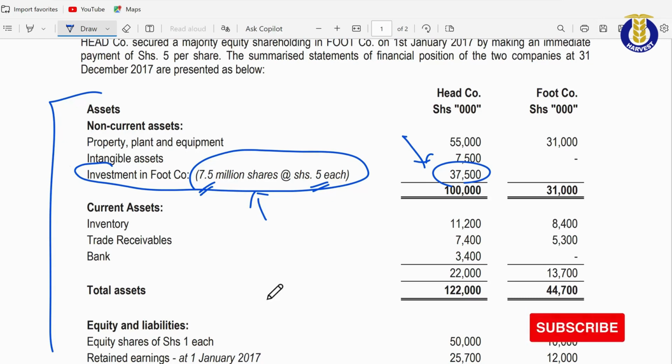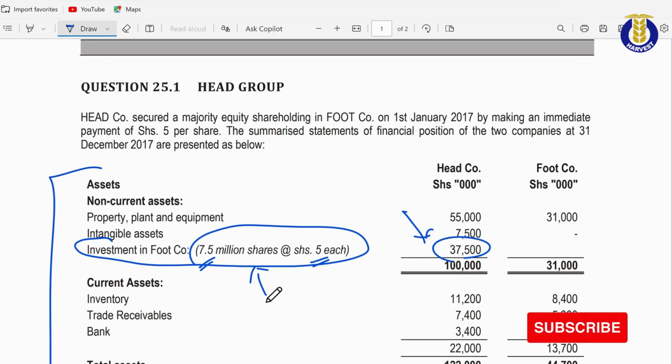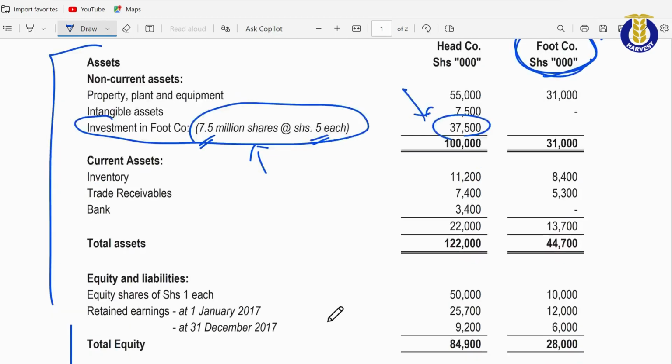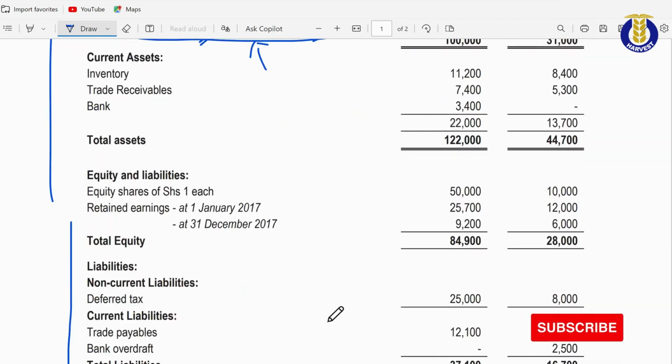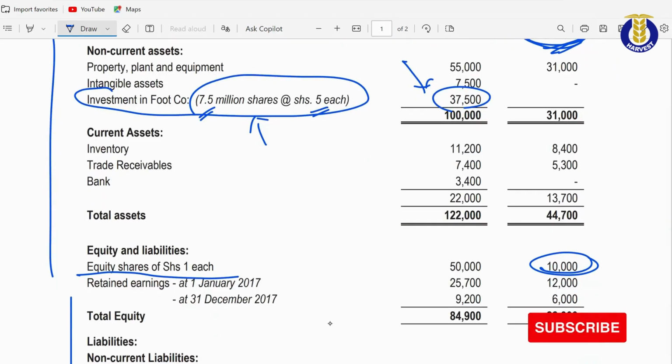So if head company is holding 7.5 million shares, how many shares have been issued by food company? That question can only be answered by looking at the column of food company, our subsidiary, moving down to the equity section, and here you see that the total equity is 10 million shillings, considering the 3 zeros that have been provided for as the level of precision.